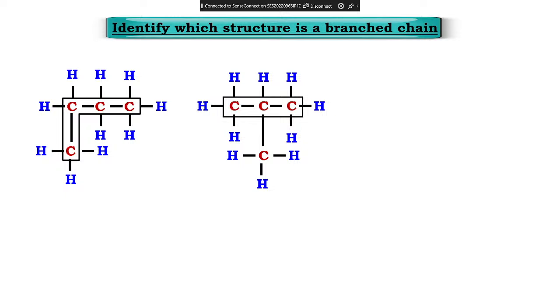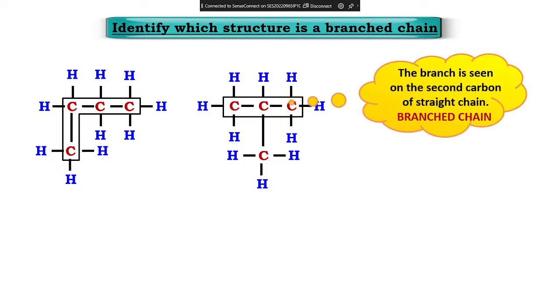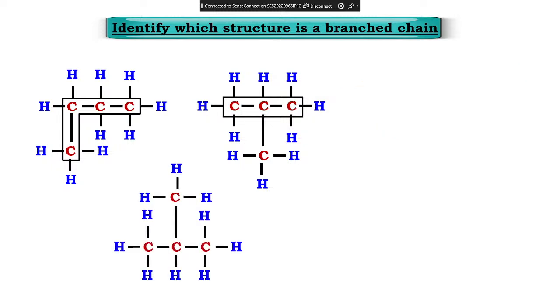Yes. Now this is the chain, but in the middle there is a carbon which has a branch. So in this one, the first carbon and the last carbon should not have the branches, but the middle one can have the branches. So that is why it is called a branched chain. You all understand? Okay. Next. Tell me, is it a straight chain or a branch chain?